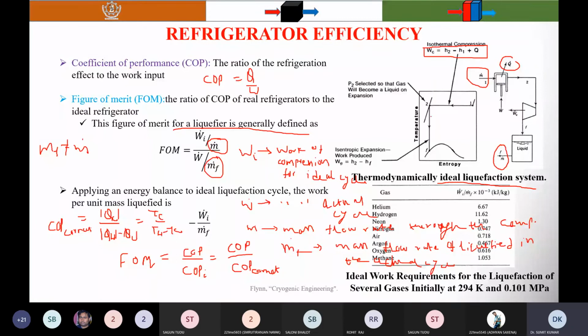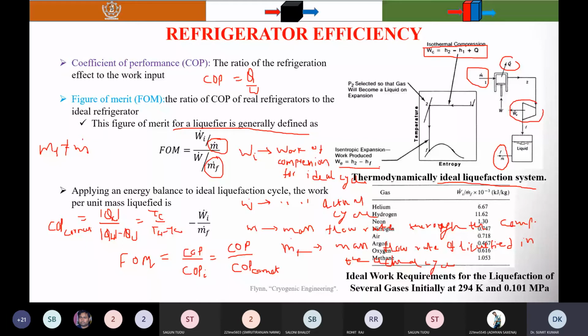Process 2 to F represents the isentropic expansion, meaning the work produced by this expander. And what is this? That is H2 minus HF. Okay, so that's why it's written here as H2 minus HF. But what are the problems in this?